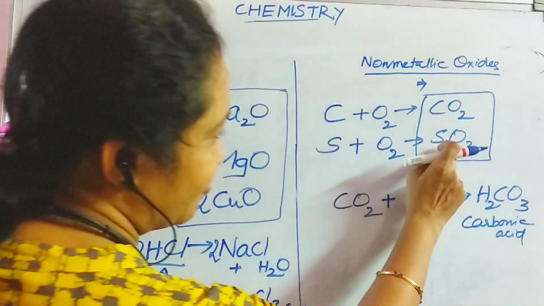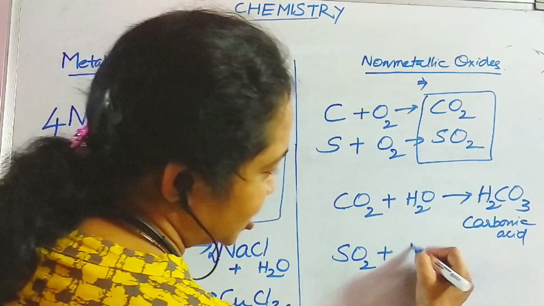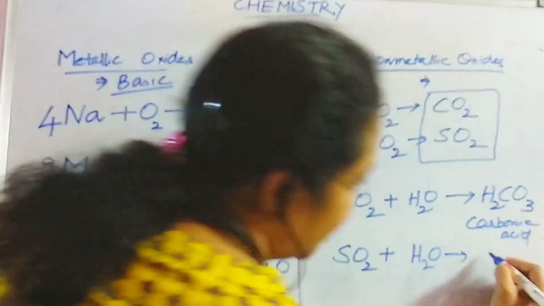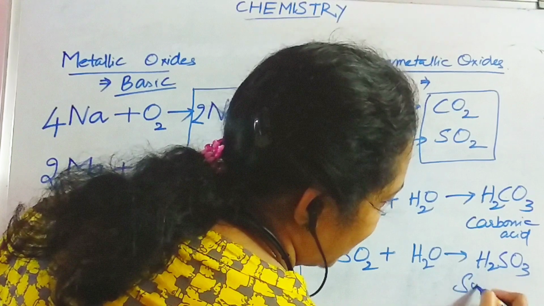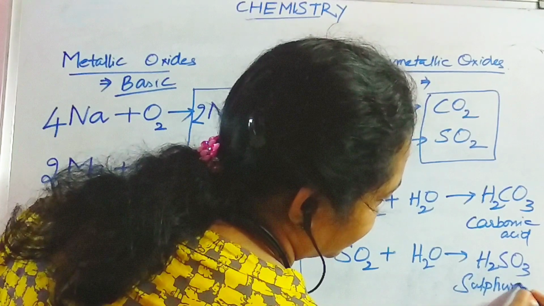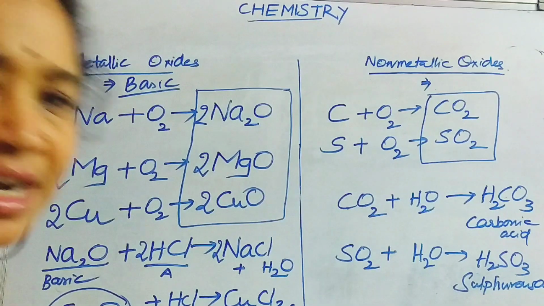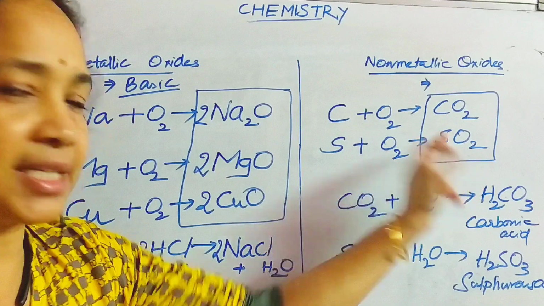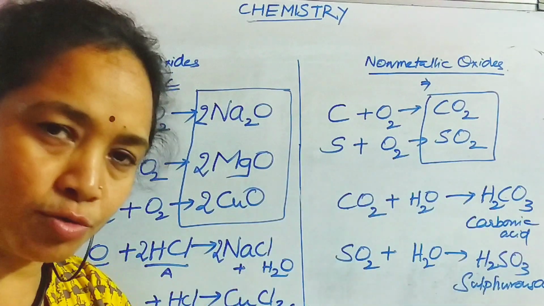Now in the same way, if I take sulfur dioxide, when this sulfur dioxide is again diffused into the water, you are obtained with another reagent, namely H2SO3. We call this sulfurous acid. So here you can easily understand that non-metallic oxides like carbon dioxide and sulfur dioxide are giving us carbonic acid and sulfurous acid.